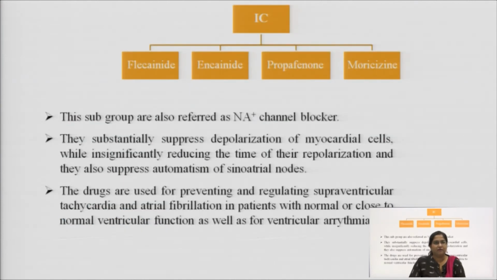Next, we come to our class 1C, that is flecainide, encainide, propafenone and moricizine. Again, I want to mention that 1C is also a sodium channel blocker, but it is called a strong sodium channel blocker, as the classification says.